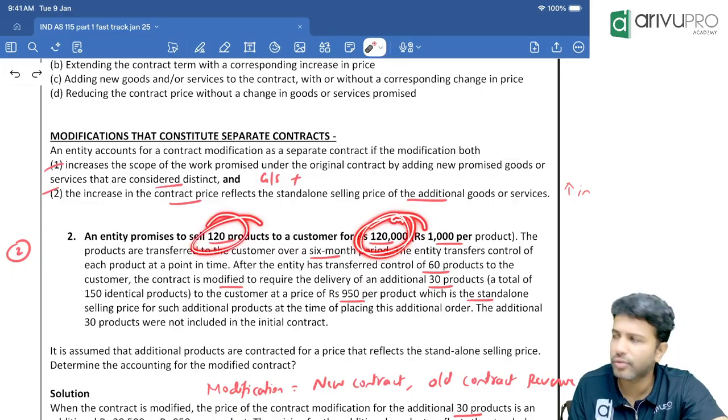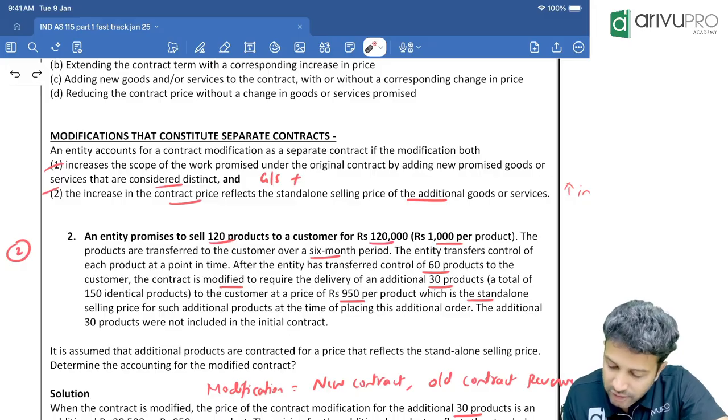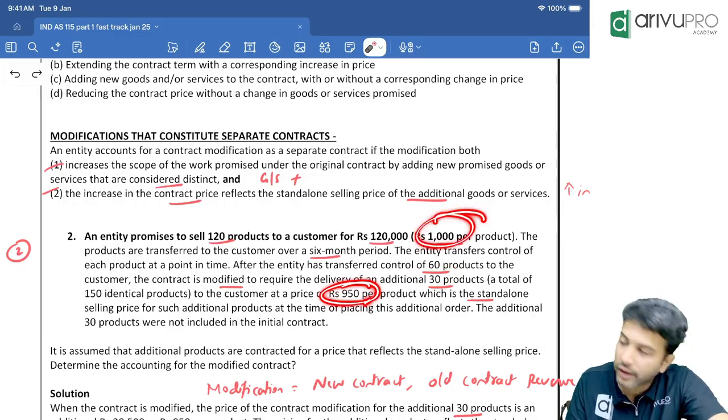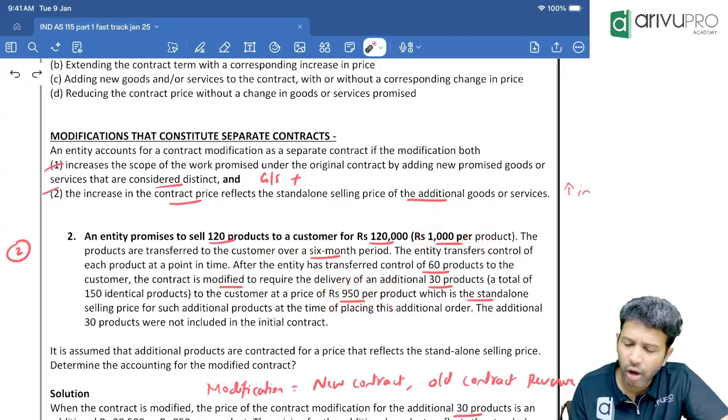1,20,000 was the selling price for 120 units. Now we are supplying a total of 150 units. Now 30 more we are selling. So obviously we'll collect more. Okay. At what price now? Now these 30 units, I will sell at 950 per unit. Earlier the contract was 1,000 per unit. Now it is 950. Maybe the market price of that product is reduced, or we want to give some discount to the customer because they're buying more.